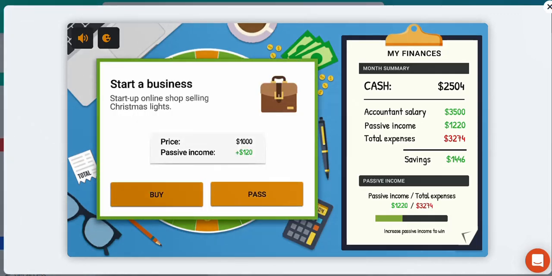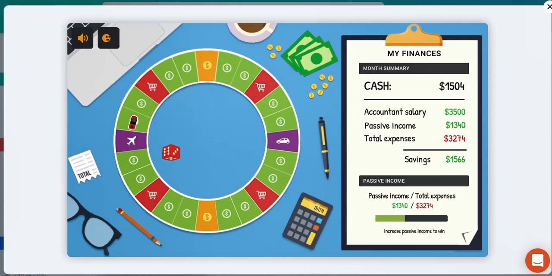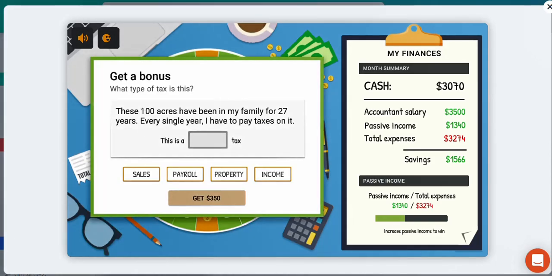Okay, can we start this business? Yes, we can. Alright, we've got 100 acres of land. Every year they have to pay what taxes? Obviously property tax. Property tax is paid on land.